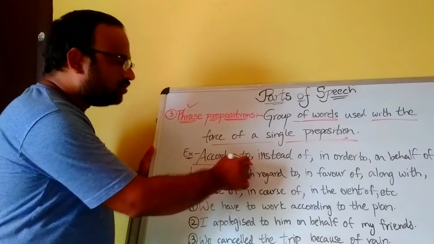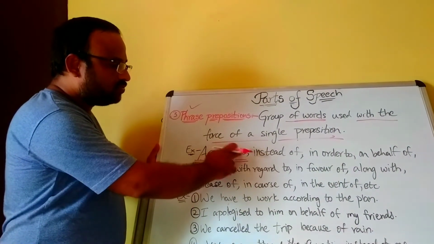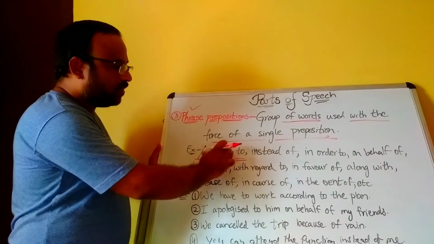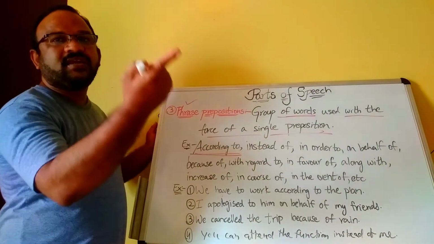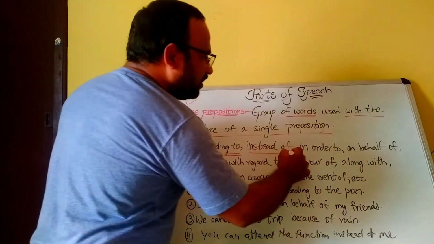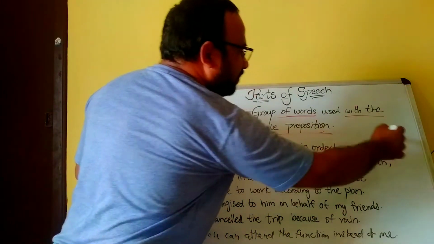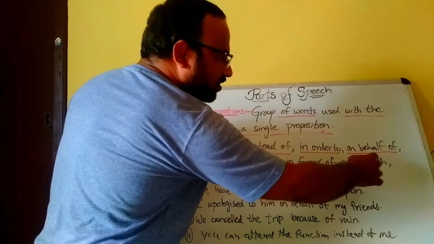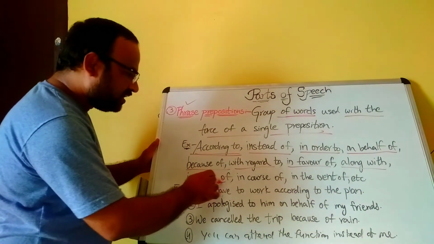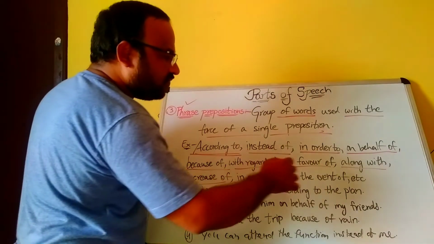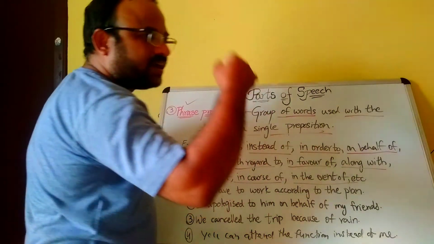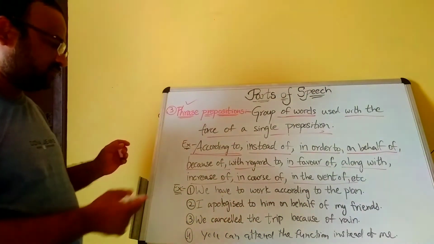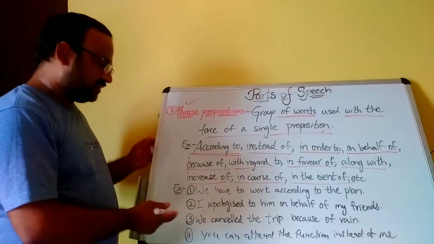Example: according to, two words combined as a single preposition. And instead of, in order to, on behalf of, because of, with regard to, in favor of, along with, in course of, in the event of, on occasion of, on account of, like that.